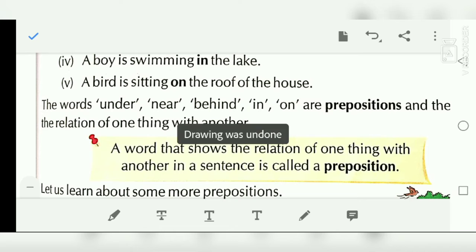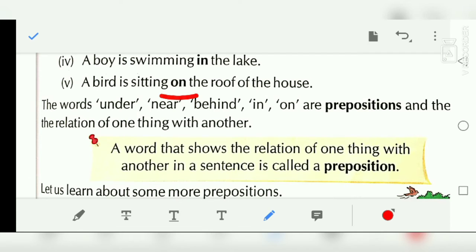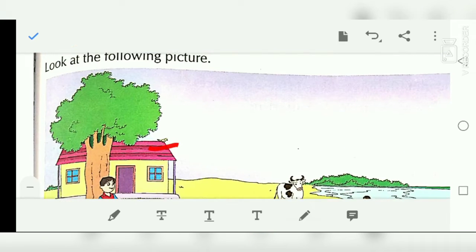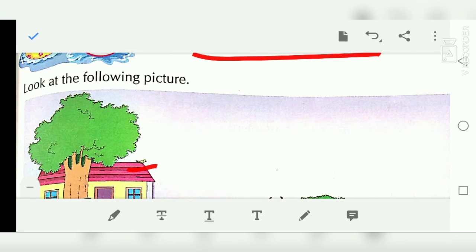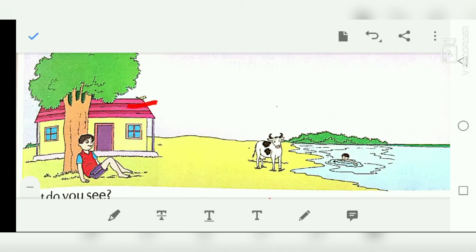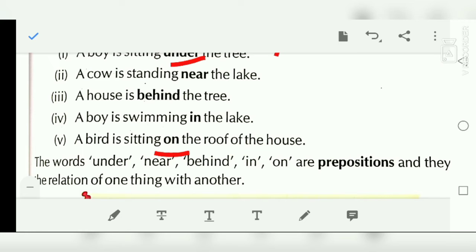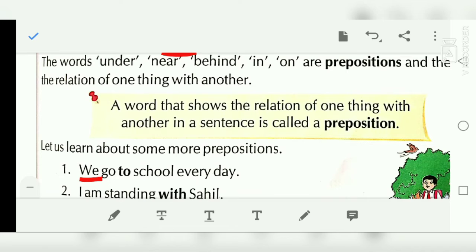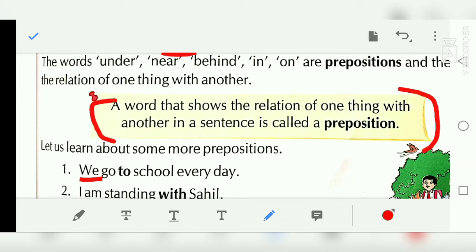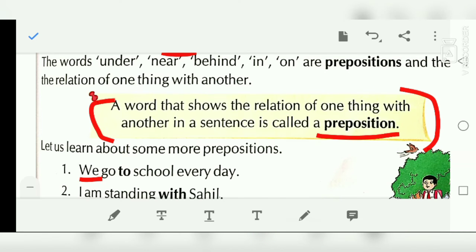Now the last sentence is: a bird is sitting on the roof. We can see here the bird is sitting. So it shows the relationship between the house and the bird, that the bird is sitting on the roof. So now we can define what a preposition is. A preposition is a word that shows the relation of one thing with another in a sentence. Now let's see more examples of this.